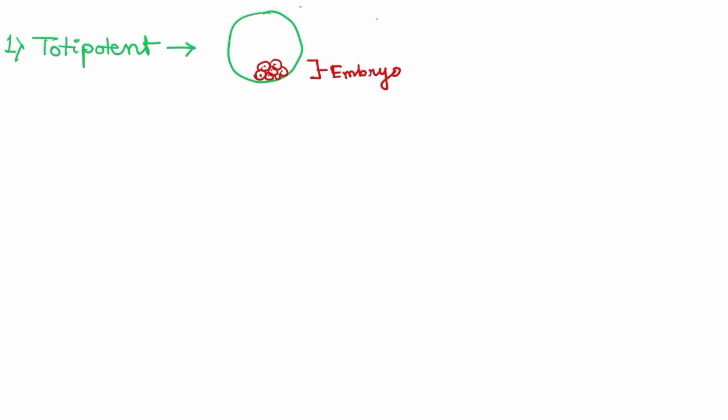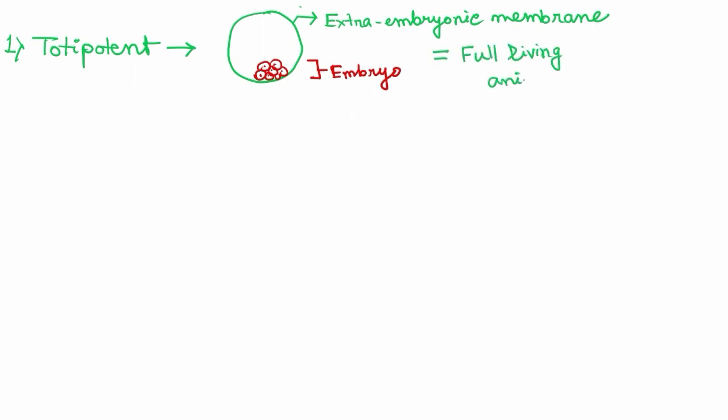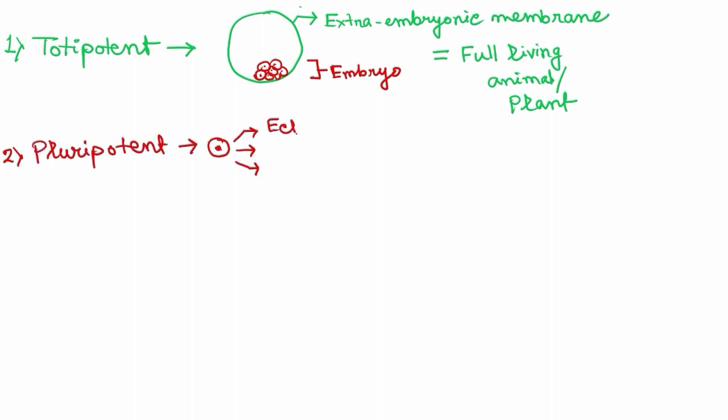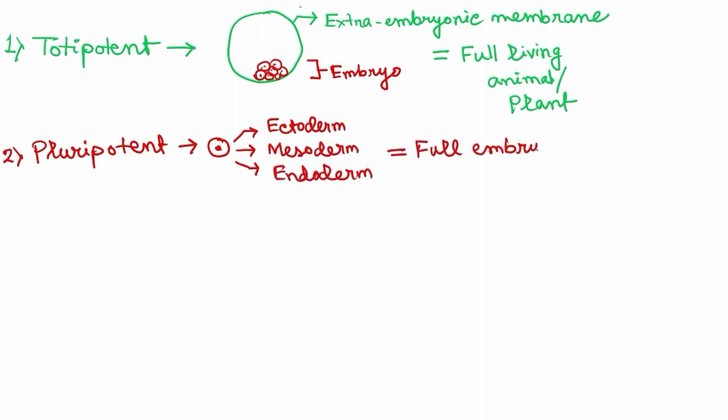Now let's do a quick recap of what the stem cells are. The totipotent stem cells give rise to the inner cell mass for the formation of the embryo and the extraembryonic membrane for the protection of the embryo. So the totipotent stem cell gives rise to the extraembryonic membrane plus the embryo that will give rise to the full living animals or plants. The second type, the pluripotent stem cell, gives rise to the ectoderm, mesoderm and endodermal cells, and it can form the full embryo or all the tissues and organs of the body.